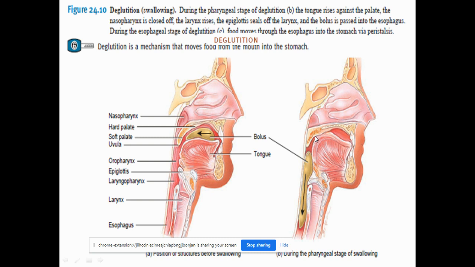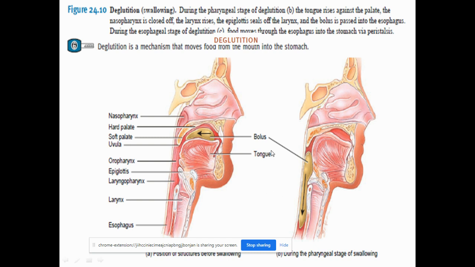The uvula comes down and closes this region, so the entry to the nose, the nasopharynx region, is closed. So the food goes down without any trouble. This is the normal process. But when we say something has gone the wrong way, what happens? The food either goes into the nose or goes into the lungs. That is why we experience choking, with food entering the respiratory tract.